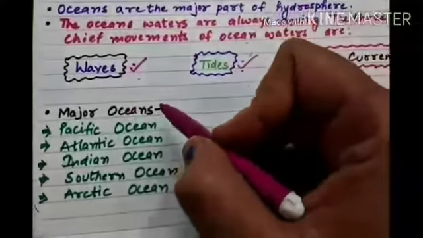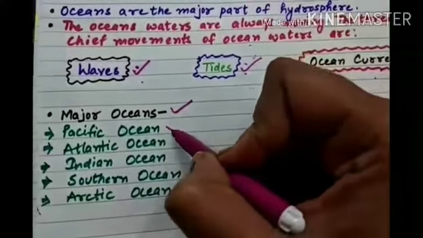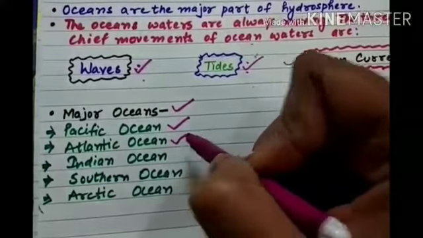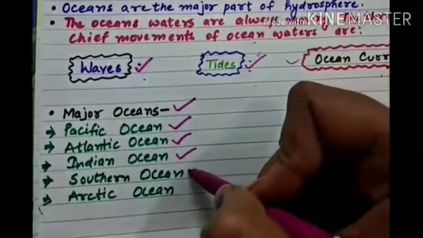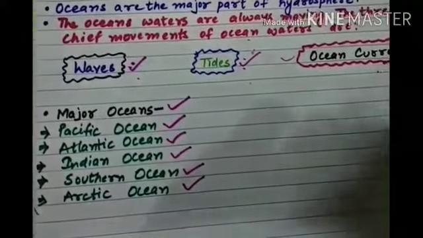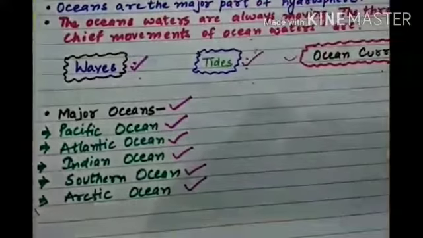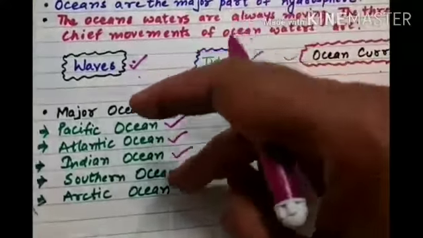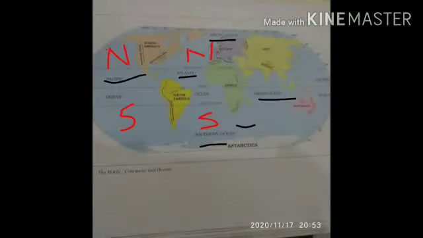Okay, now we will study about major oceans. First is the Pacific Ocean. Second is the Atlantic Ocean. Third is the Indian Ocean. Fourth is the Southern Ocean and fifth the Arctic Ocean. So these are mainly 5 oceans. Now we will study about all these 5 oceans. Now you can see on this map the black color lines are denoting the different types of oceans. And the red color is signifying that the Pacific Ocean is also having two parts, North Pacific and South Pacific, and Atlantic also North Atlantic and South Atlantic Ocean.